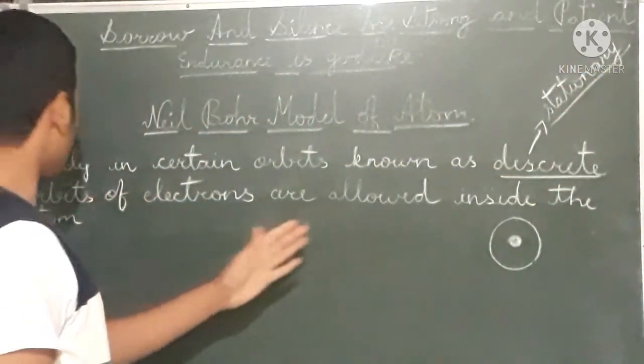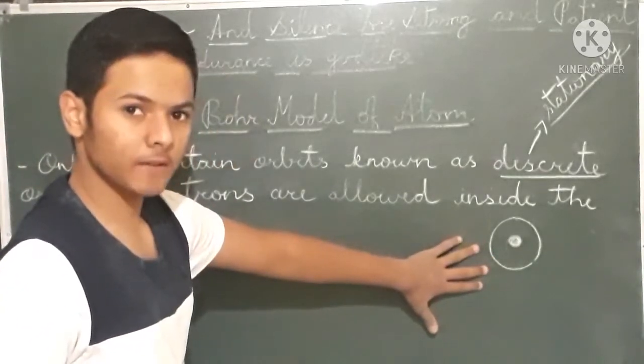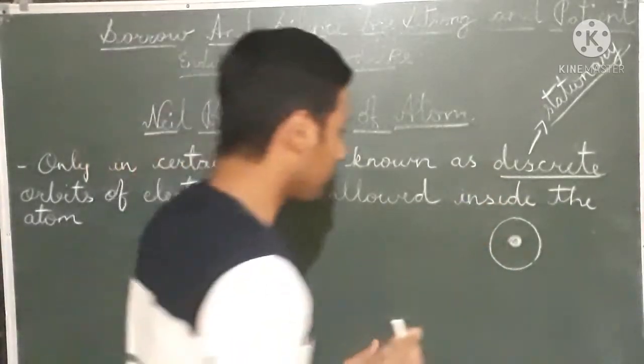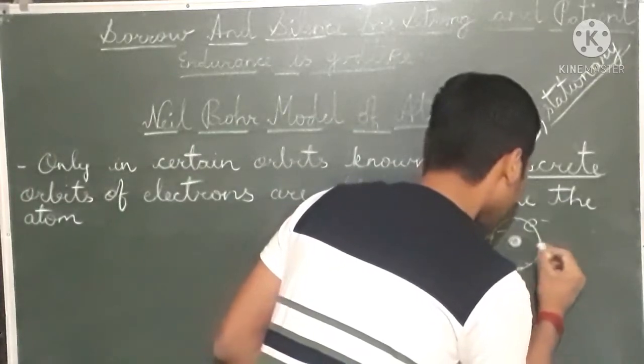Electrons are allowed inside the atom. It means these orbits are stationary and inside these stationary orbits electrons revolve.